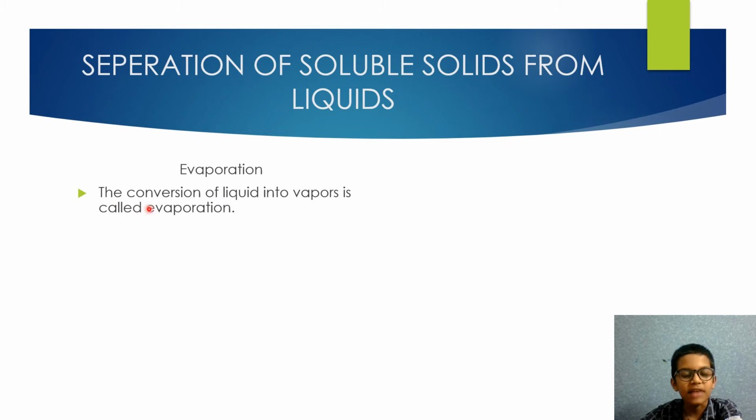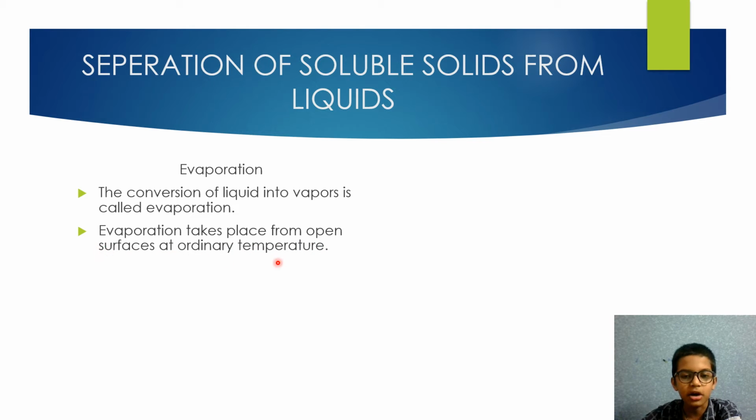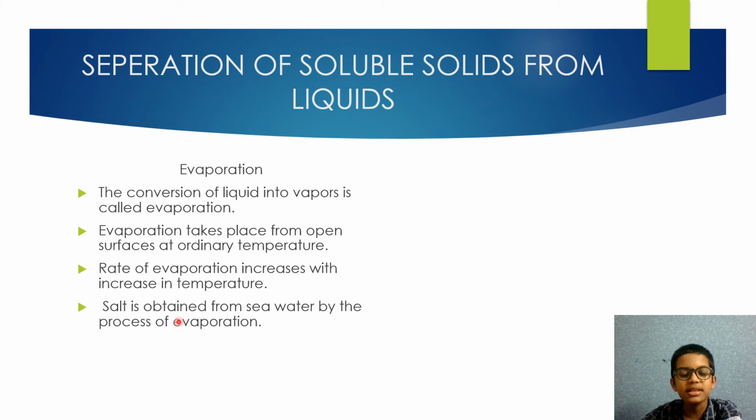Evaporation. The conversion of liquid into vapors is called evaporation. Evaporation takes place from open surface at ordinary temperature. Rate of evaporation increases with the increase in temperature. Salt is obtained from sea water by the process of evaporation.